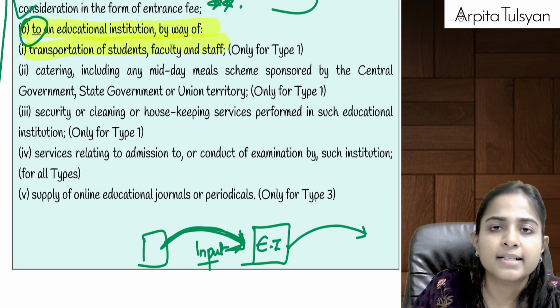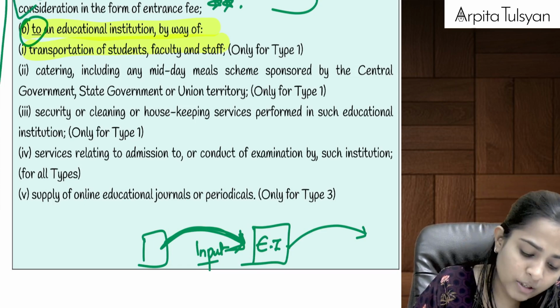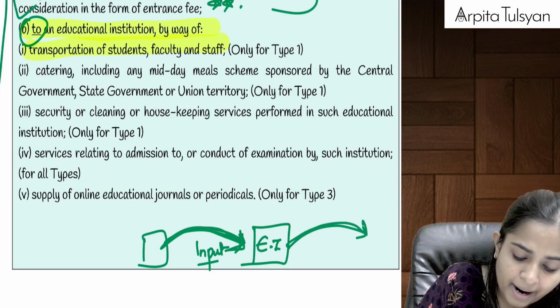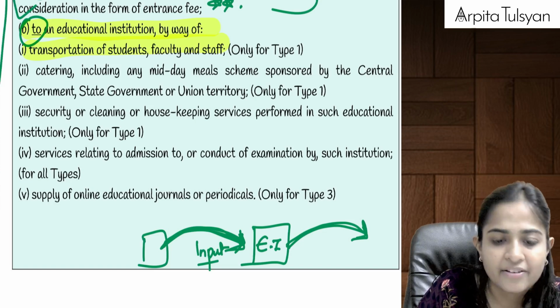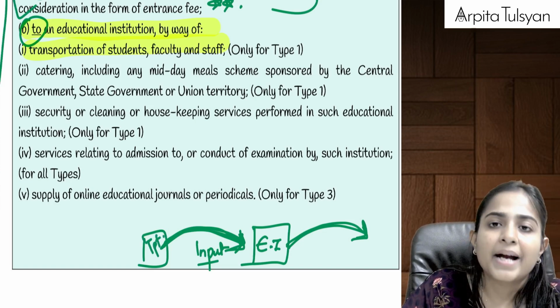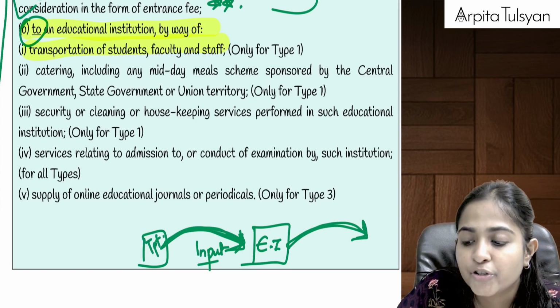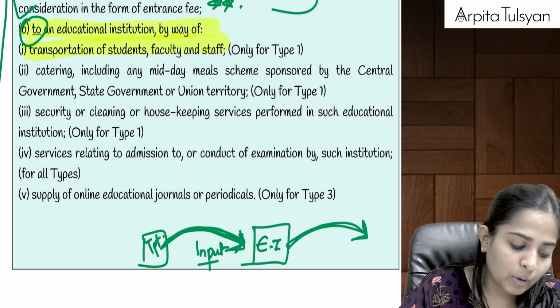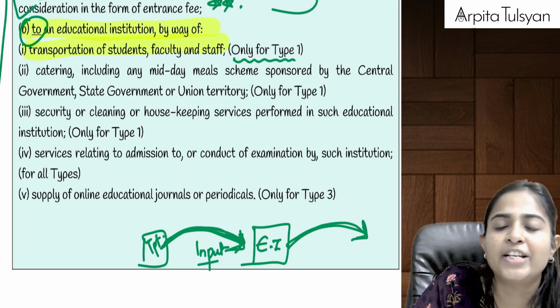Can we say he is providing service to the educational institution? So this service will be totally exempt. See, anything provided by an educational institution to its students is anyway exempted. Similarly, if there is any transportation service provided by any person to the educational institution, even that will be totally exempted from GST. But this will be exempted only for which educational institution?